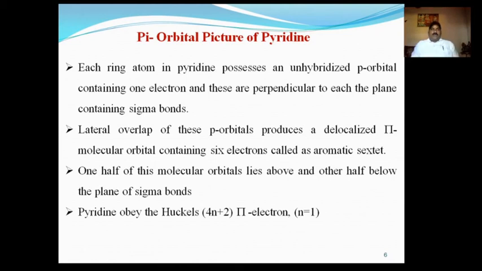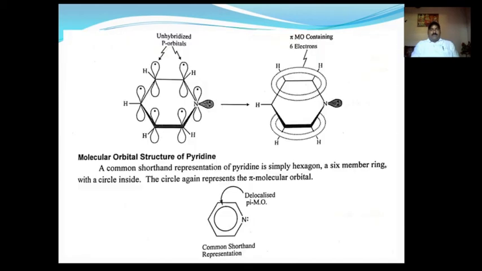It obeys Huckel's rule, that means the 4n plus 2 pi electron rule, and we take n equal to 1 to obey the 6 electrons in its aromatic sextet. Now these are the unhybridized atomic orbitals. Here is how the pi molecular orbital forms above the sigma bonds and below the sigma bonds. And now this is the general shorthand representation of pyridine.